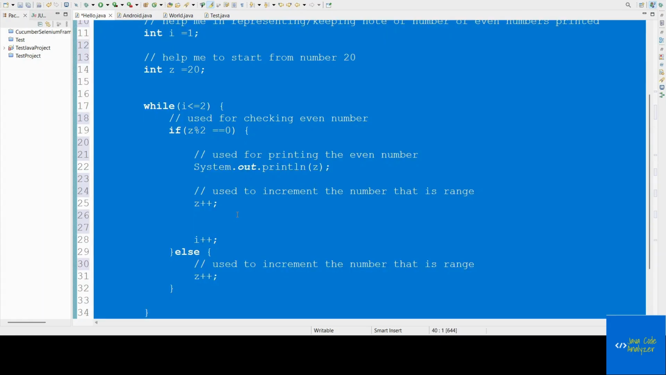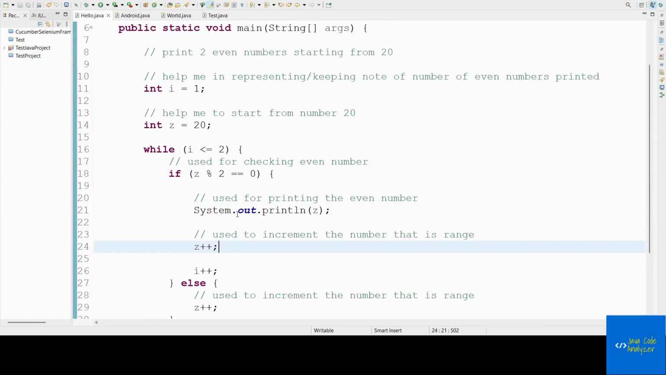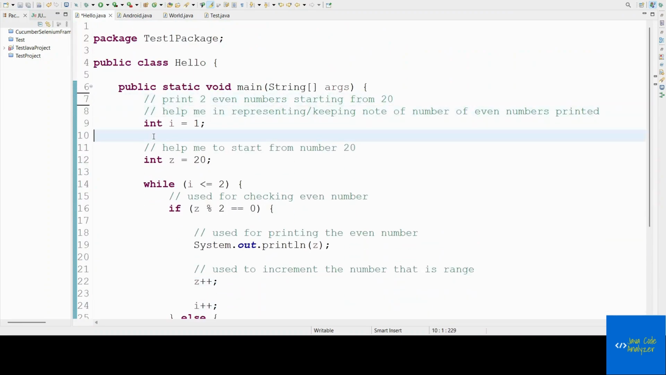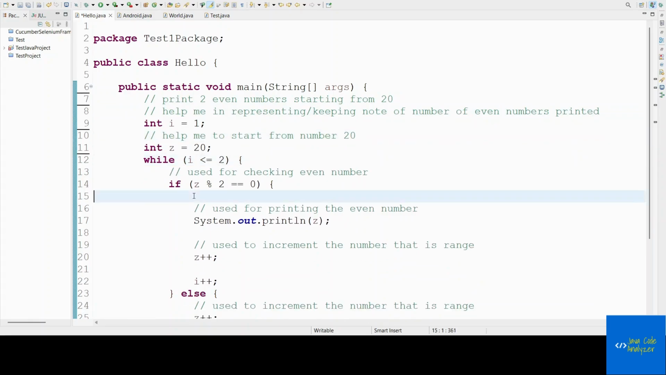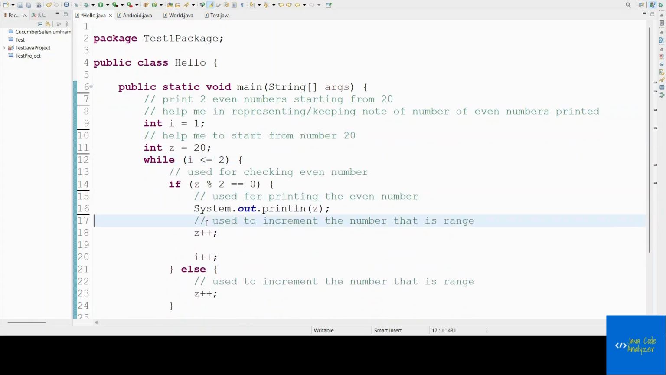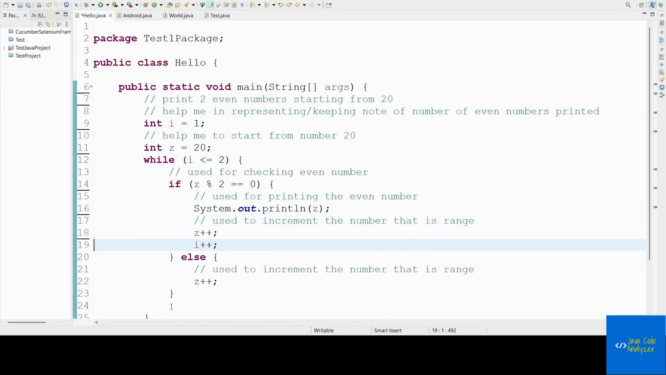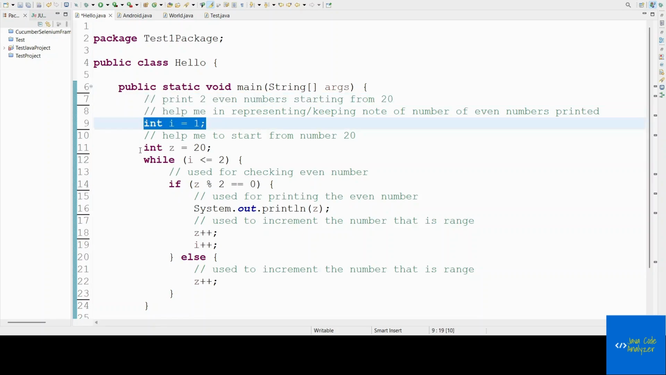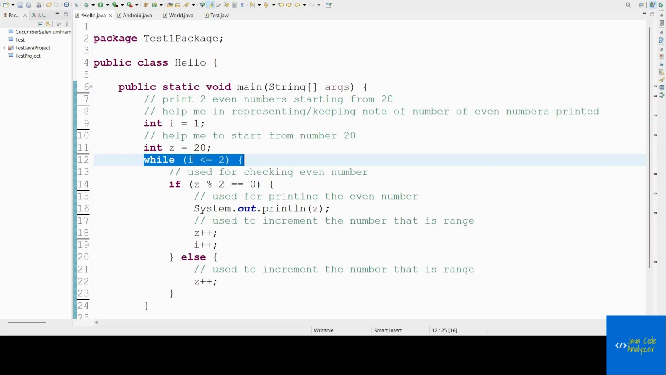Okay, this is known as the comments that I have specified in Java. So this is how we have to explain if an interviewer asks us to explain the code that we will be writing. They will ask what you are doing with int i is equal to 1, and we have to explain. Then what you are trying to use the while loop for, we have to explain them.